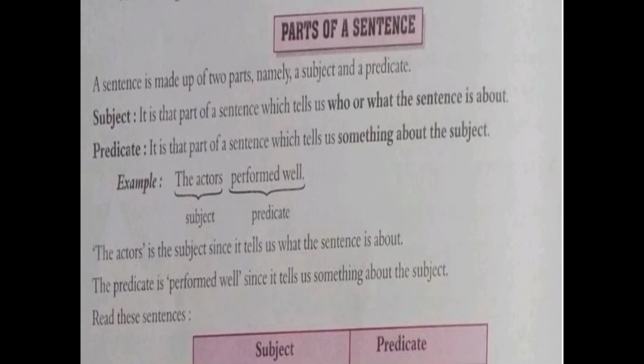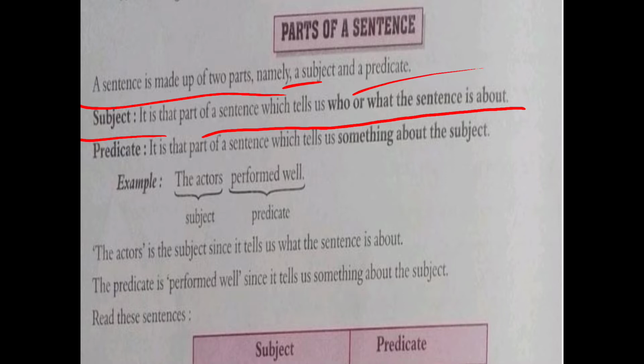Now you have to tell me about parts of a sentence. A sentence is made up of two parts, that is subject and predicate. So what is the subject? Subject is also known as the naming part. All right, it is the part of the sentence which tells you who or what the sentence is about. We get to know what the sentence is about. Whom are we talking about in the sentence? So this one is the subject. What is the predicate? Predicate is that part of the sentence which tells you something about the subject.